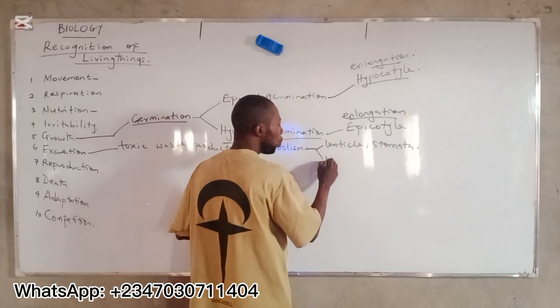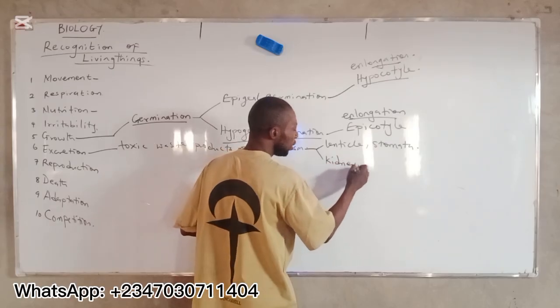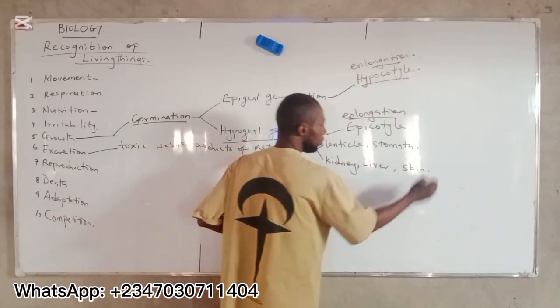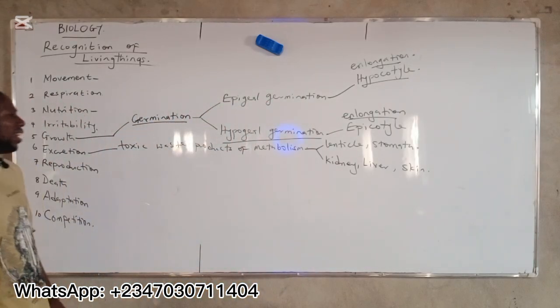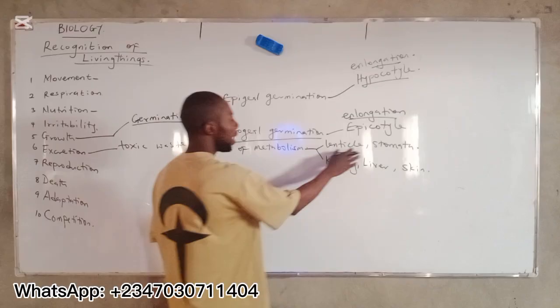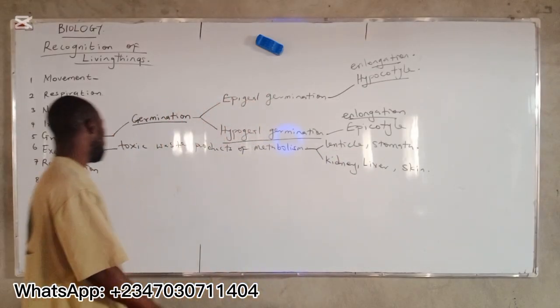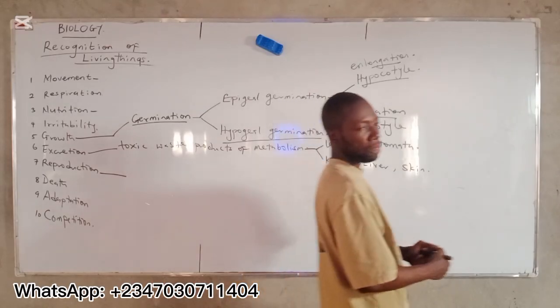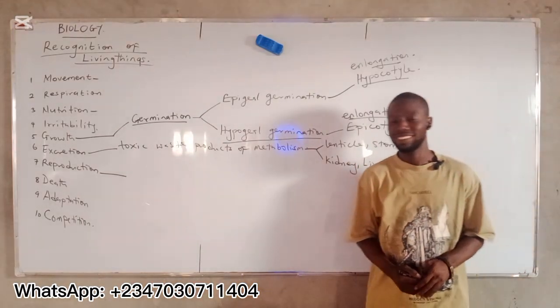Then in animals, we have kidney, liver, and skin. These are the excretory organs we have in both plants and animals. Then the next is reproduction. Are we okay? All right.